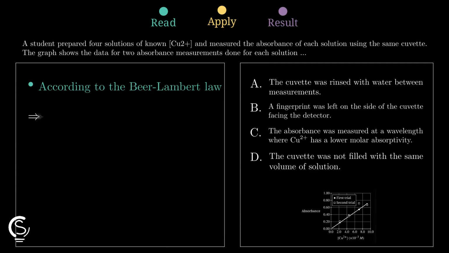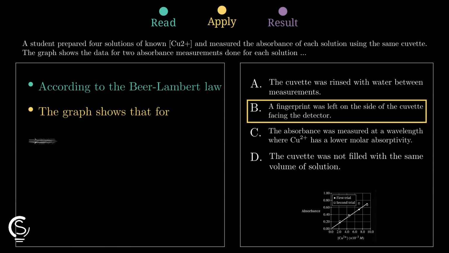A fingerprint on the cuvette scatters light, which artificially increases the absorbance reading. This makes option B the only logical choice for our error.